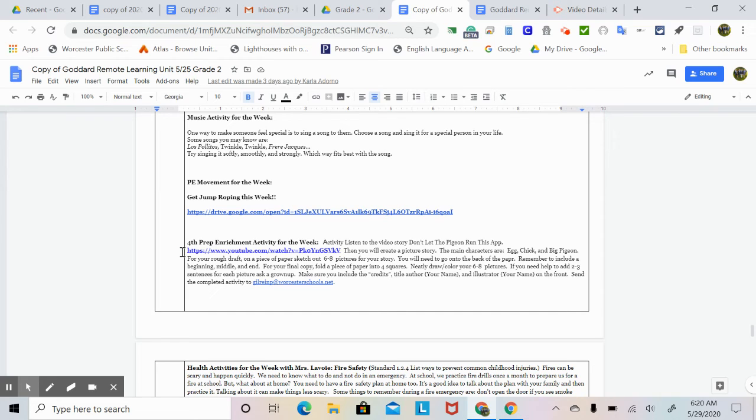For your rough draft on a piece of paper, sketch out 6 to 8 pictures for your story. You will need to go on to the back of the paper. Remember to include a beginning, middle, and end. For your final copy, fold a piece of paper into 4 squares. Neatly draw or color your 6 to 8 pictures. If you need help to add 2 to 3 sentences for each picture, ask a grown-up in your house or maybe an older sibling. Make sure you include the credits, title, author, your name, and illustrator, your name, on the front. Send the completed activity to Mr. G, and his email is right here.